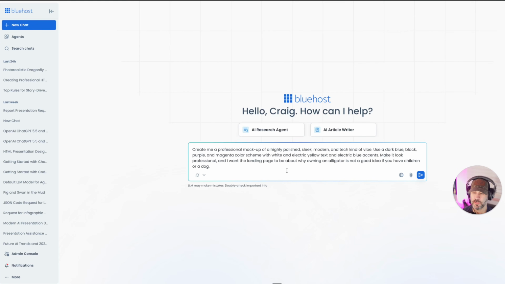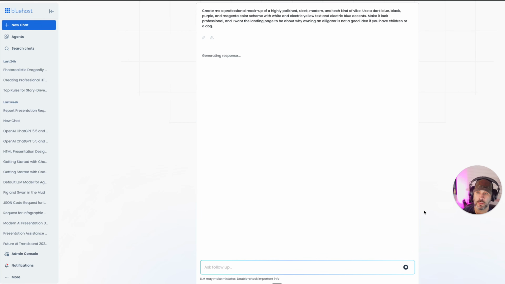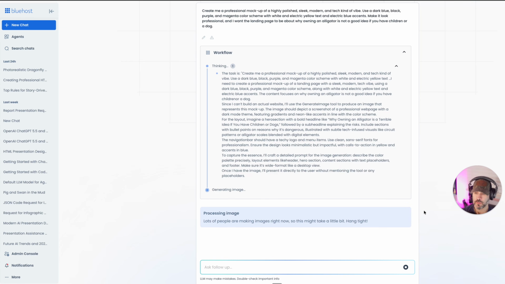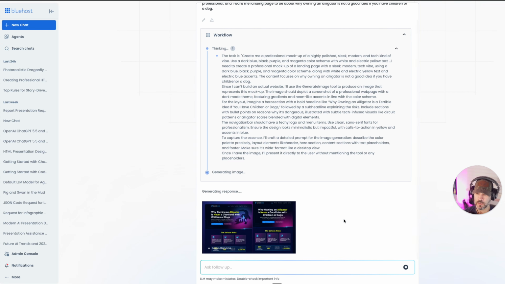This is the prompt that I gave it. I'll put this back on web search and I will submit this. So essentially what I want to do is have Grok create me a mock-up of a landing page. And if I like the response, or if I like the way that it looks, then maybe we will use it. And okay, so it's going through, processing the image. Again, lots of people are making images right now. It still takes about the same amount of time as if I was doing this through Grok directly. So let's see. Okay, boom, there we go.